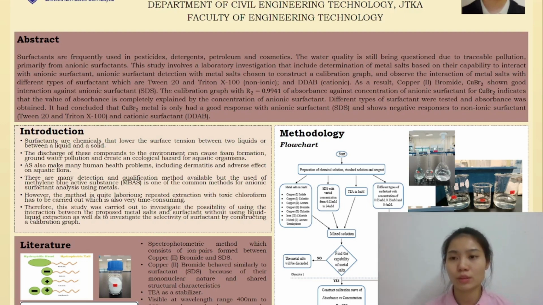Different types of surfactant were tested and absorbance was obtained. By utilizing the calibration graph, all of the final concentrations have been calculated for all types of surfactant including SDS. It was concluded that copper(II) bromide metal only had a good response with anionic surfactant SDS and shows negative responses to non-ionic surfactant and cationic surfactant.